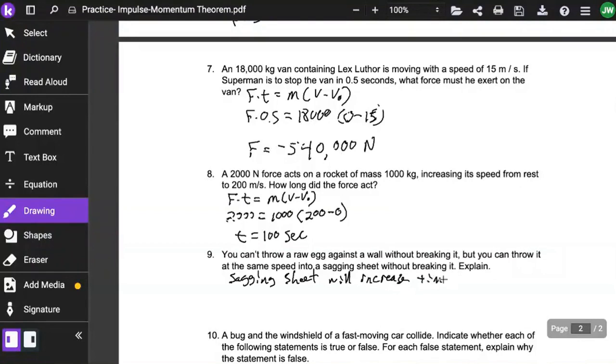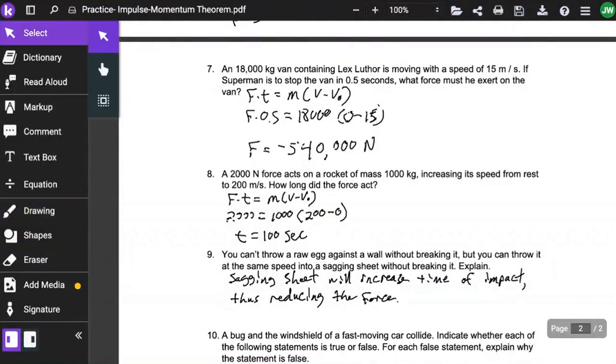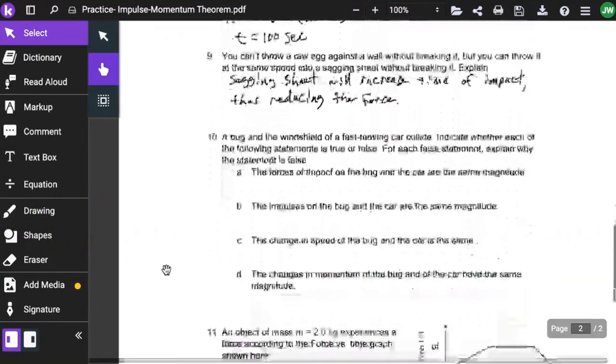The sheet moves. So it takes a little bit of time for that impact to fully occur, to go from whatever initial velocity to 0. So if you're increasing the time of impact, you're reducing the force. We saw that relationship early in the worksheet, and we know that the impulse is the same. The initial velocity is still set. The final velocity is still 0. So if we can increase the time, we're decreasing the force because the product is still the same.